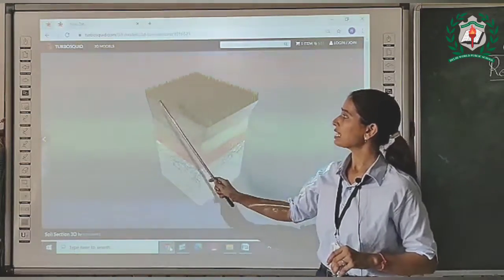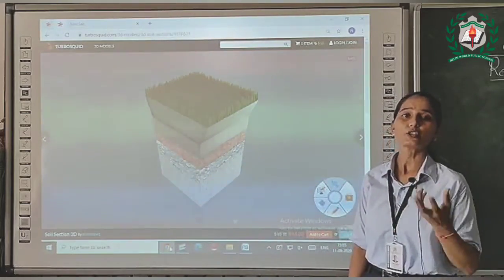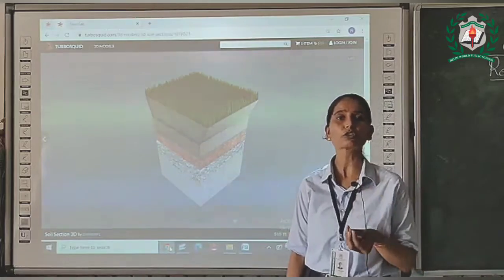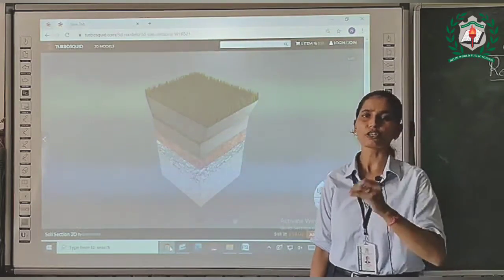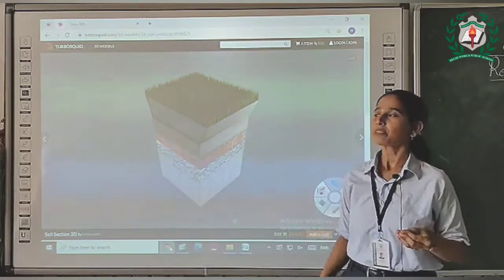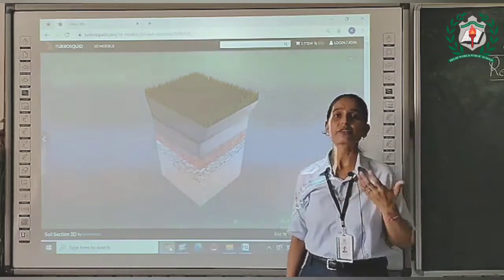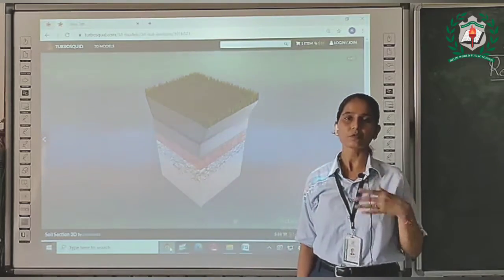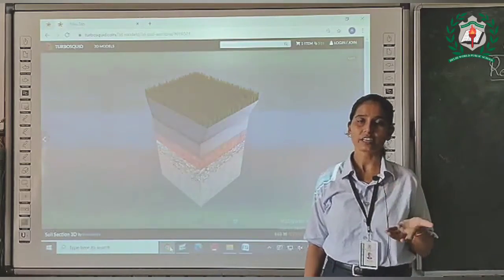Because this layer is rich in minerals and humus, it supports the growth of plants, so we can say that humus is essential for the growth of plants. This layer is visible to us, and it can retain water, right? Its capacity for retaining water is very high.